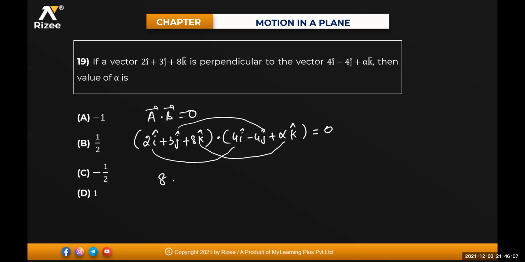So 8. 3 into minus 4 is minus 12, plus 8 alpha, that will be equal to 0. Plus 8 minus 12 will be equal to minus 4, plus 8 alpha is equal to 0. So alpha will be equal to 1 by 2. Clear? B will be the answer. Very good.